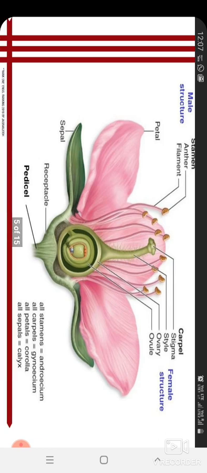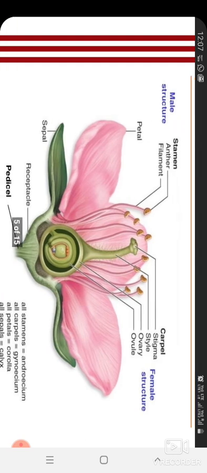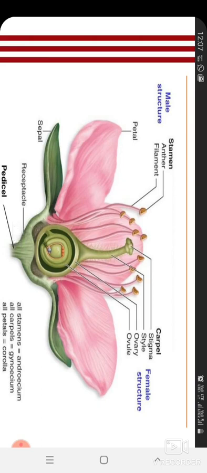See, in this flower, male and female structures are both present in the same flower. It's just an example, and it's very clear. What is the female structure? That is carpel: stigma, style, ovary, ovule. These are the female structures. And the male structures are anther, stamen, and filament. These two parts the flower needs for pollination.